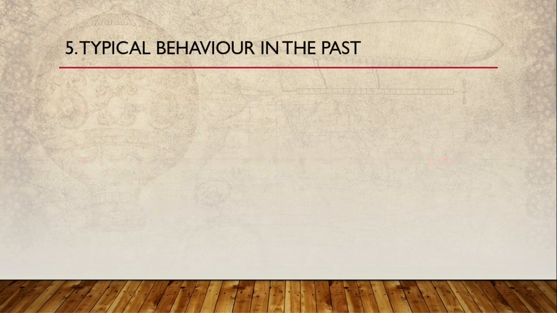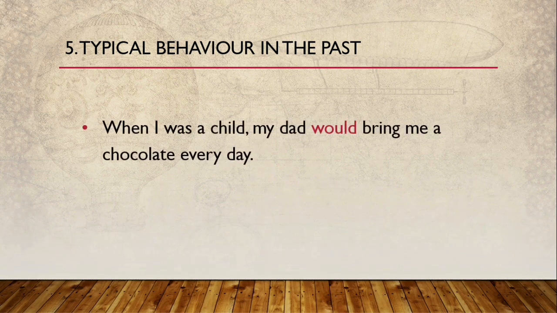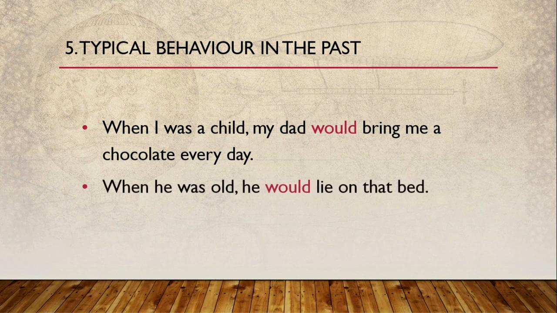Alright. Typical behavior in the past. If somebody behaved the same way in the past, we use would for that. When I was a child, my dad would bring me chocolate every day. Right? So there's something that used to happen every day in the past, and we use would for that. When he was old, he would lie on the bed. So this was typical behavior of someone in the past. That's why we use would here.